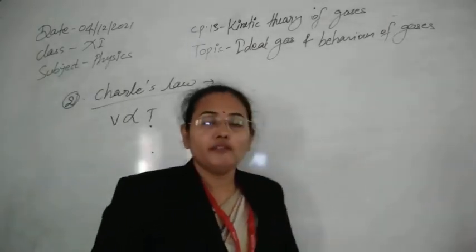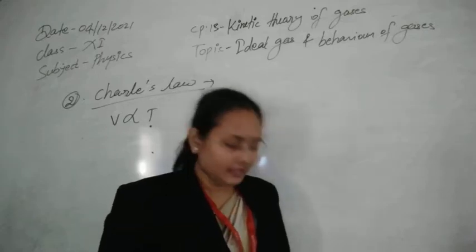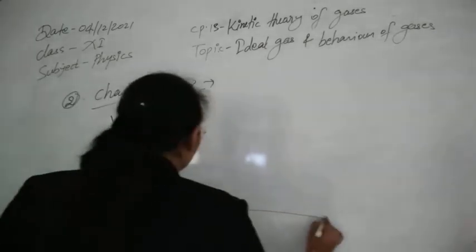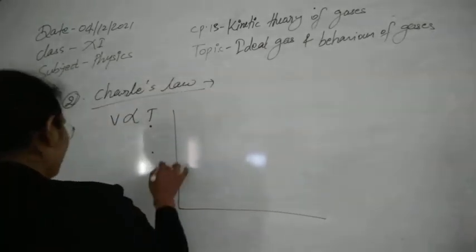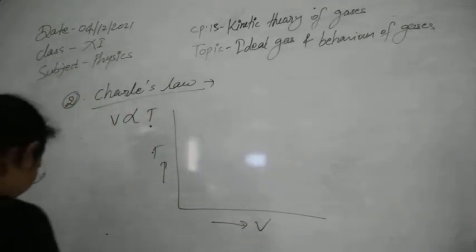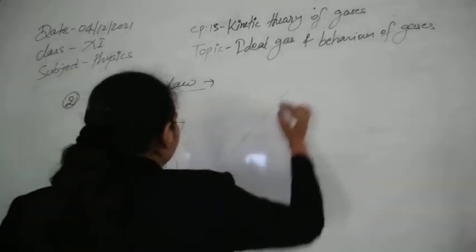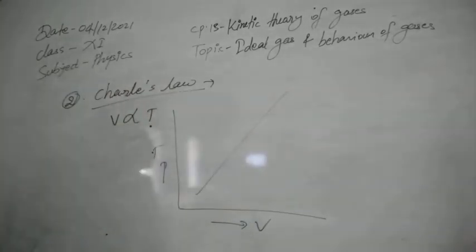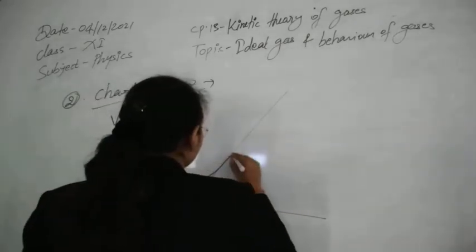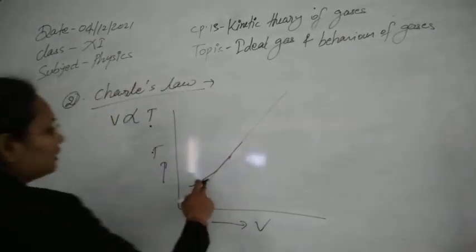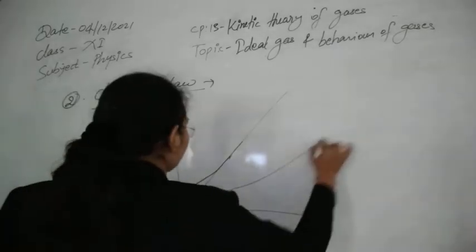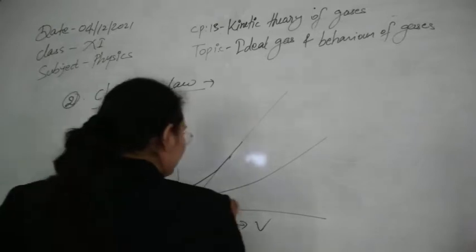So according to this law we need a graph that shows the linear relationship between V and T. The graph is plotted for different gases or at different pressures. For a single gas also you can plot. Suppose on this axis temperature is taken, on this axis volume is taken. So the graph for the ideal gas should be obtained in such a way, because this is a directly proportional relation. But for the real gases it has been seen that they start to show deviation, in such kind of deviation. The real gases have a graph of this kind, or also this kind of graph, similarly this kind of graph they have shown.